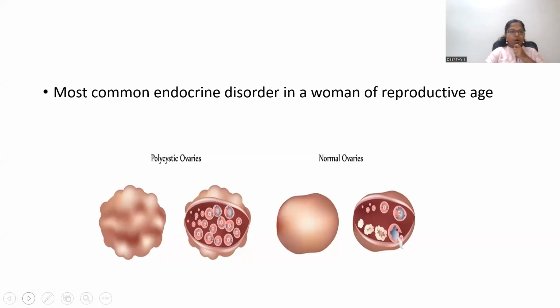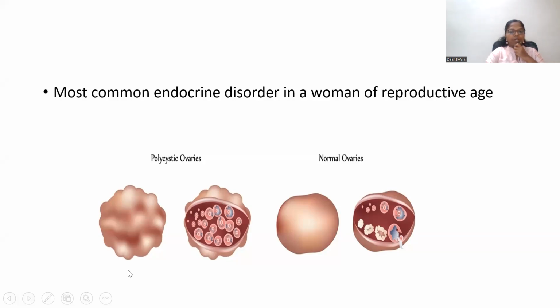Polycystic ovarian syndrome is the most common endocrine disorder in women of reproductive age group. In this slide, we can see two pictures. One is of the normal ovary on the right side, and on the left side we can see a polycystic ovary.